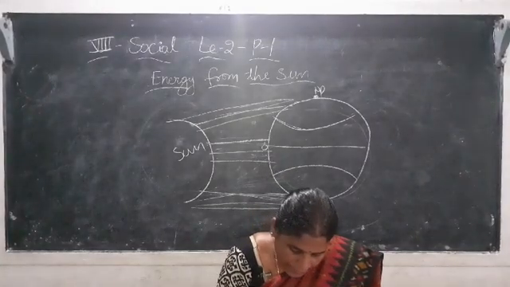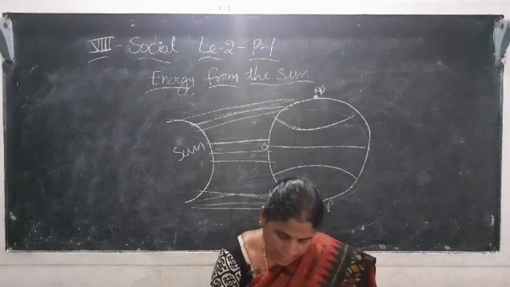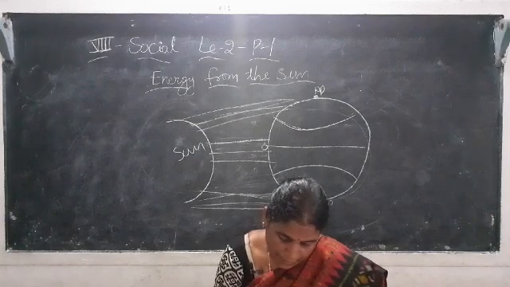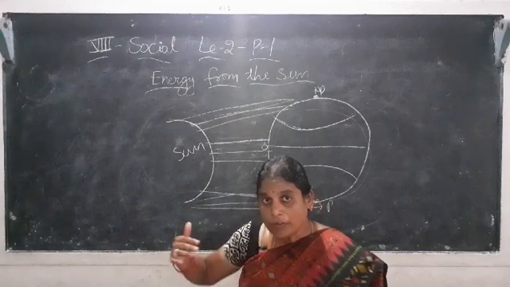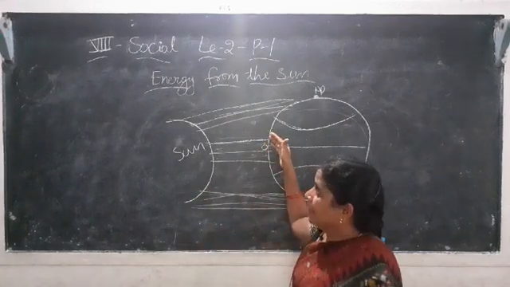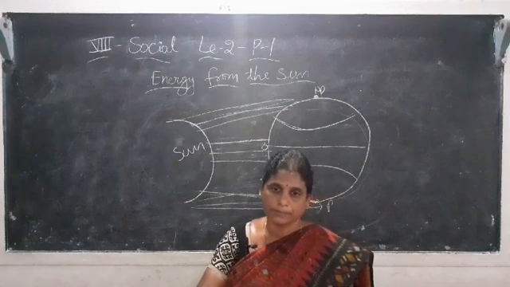Warm in the equatorial region and cold in the polar regions. In the same way, the equatorial region is very hot, and as we move toward the poles, it becomes very cold.